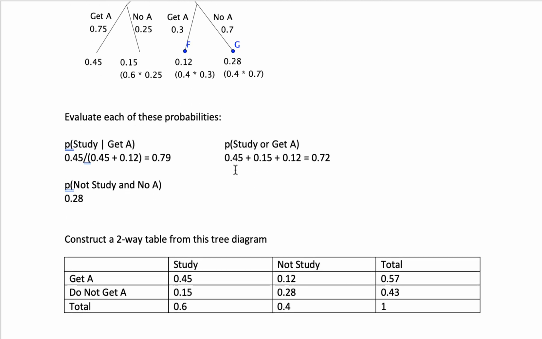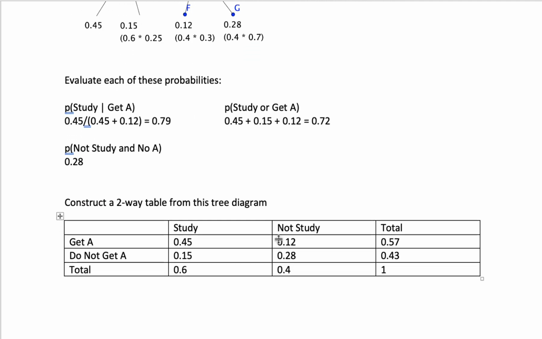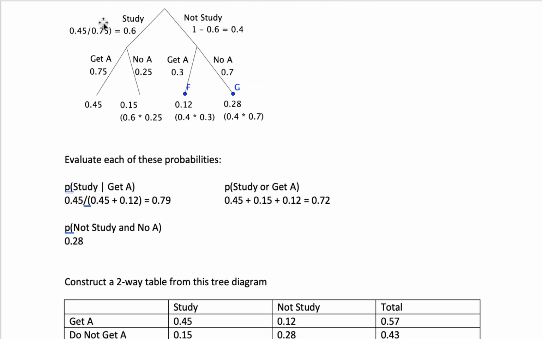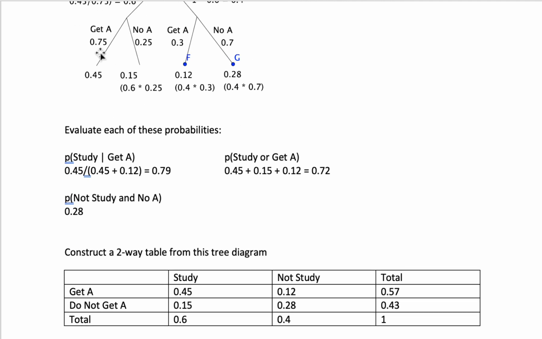And what you can see is that we end up with the probability here, the 0.6 and the 0.4 are these two probabilities up here. These two don't show up explicitly in our tree diagram, but they're equal to the 0.45 up here plus the 0.12 and the 0.15 plus the 0.28.